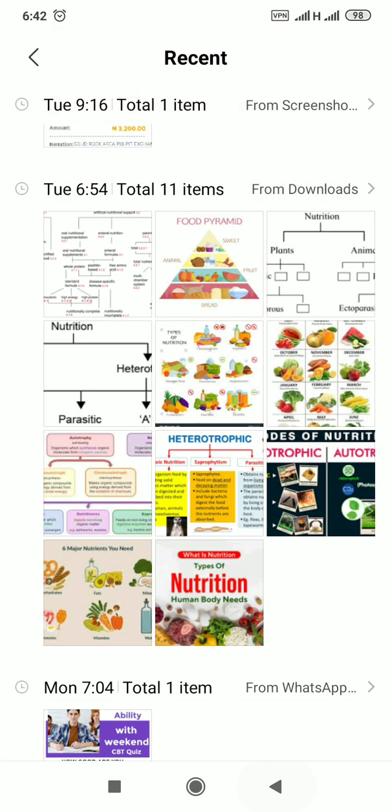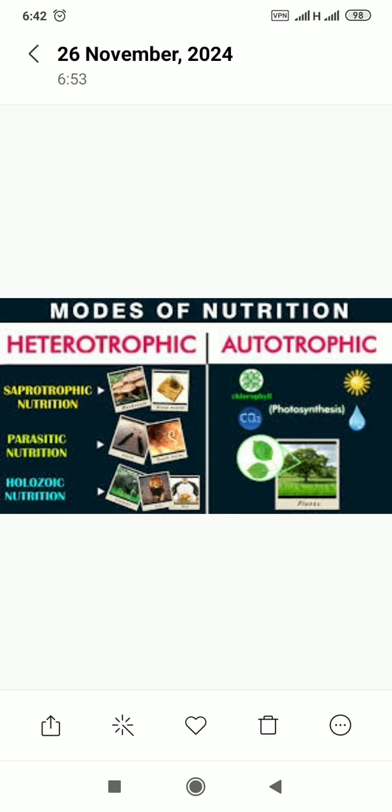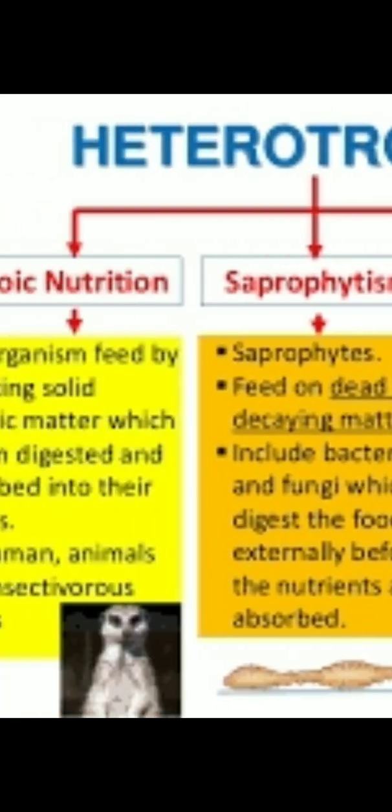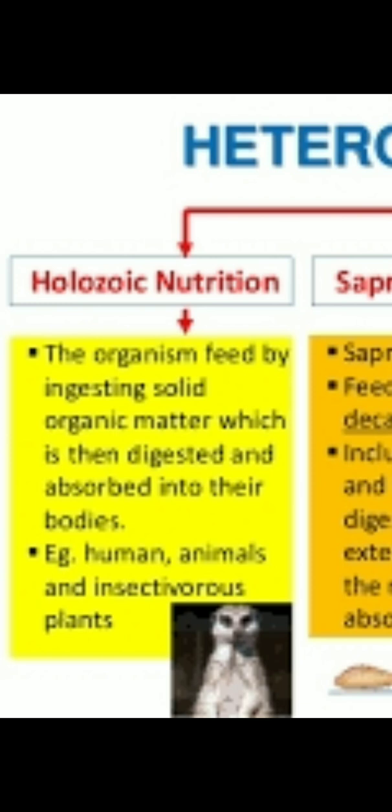Then we have this one that gives us the two types of nutritional system, the heterotrophic and the autotrophic. This one explains the heterotrophic nutrition. We have holozoic nutrition, where the organism feeds by ingesting solid organic matter, which is then digested and absorbed into the bloodstream.